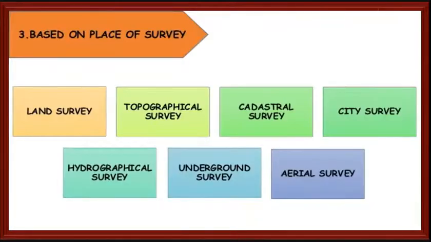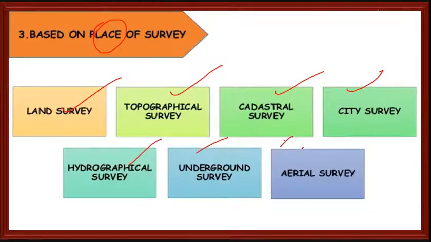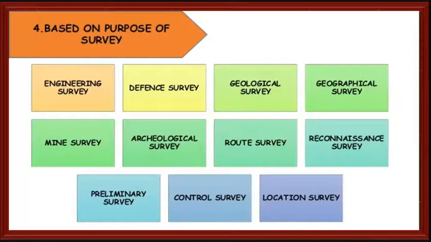Based on the place, we have land surveying, topographical, cadastral, city survey, hydrographical survey, underground, and aerial. Based on purpose, we have engineering purpose, defense, geological. Starting only I have shown you some figures.